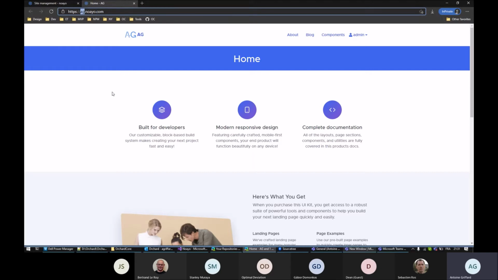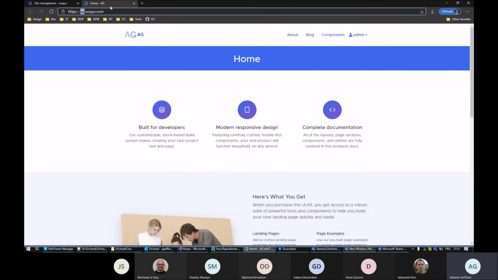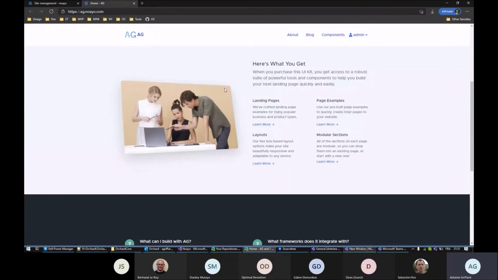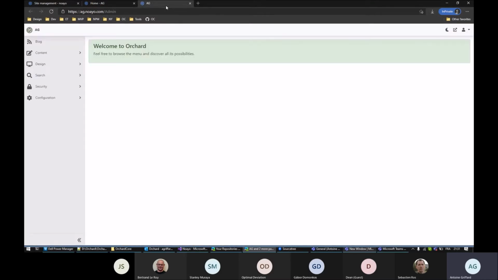But if I configure the domain name binding, it will be redirected to your own domain name, to your own site URL. So this is the home page. You create it with the admin user, and you are able to manage it as you want.